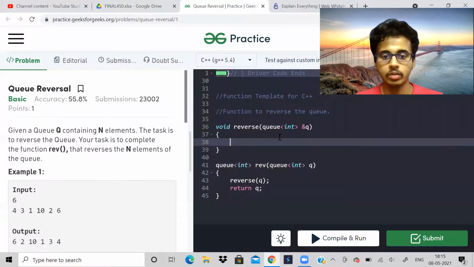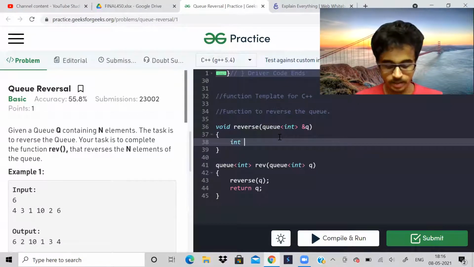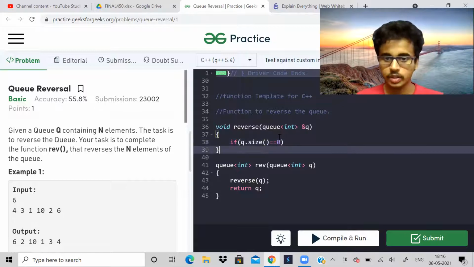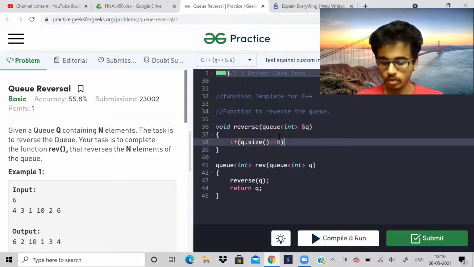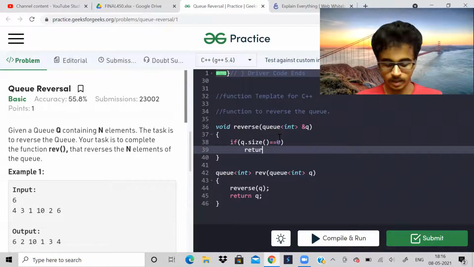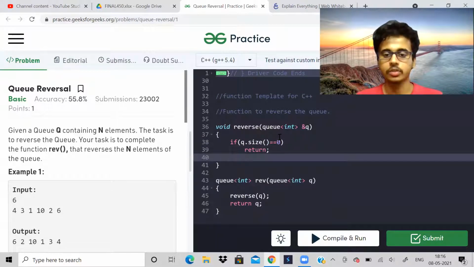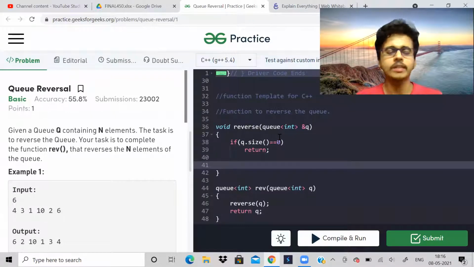Let me show the code. Let me code it. Let us first make the base condition. Base condition is if q dot size is equal to 0. You will understand what I told in just a minute. Relax, I'll code and show you. So if q dot size is equal to 0, we will return. We can't do anything.